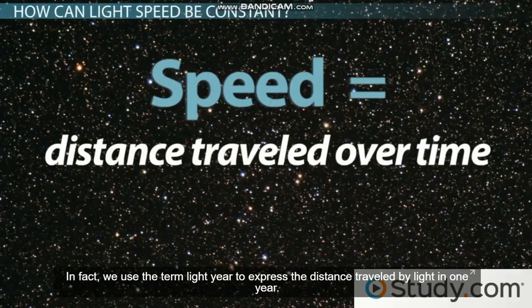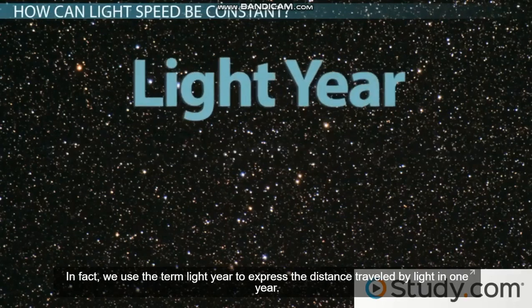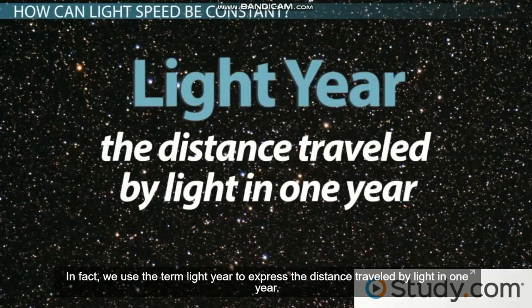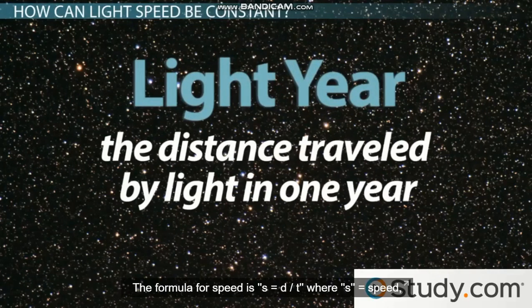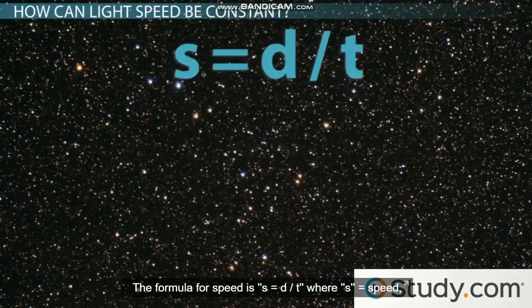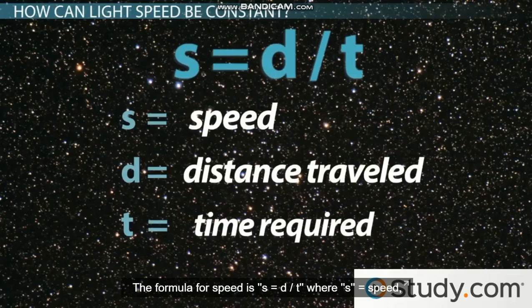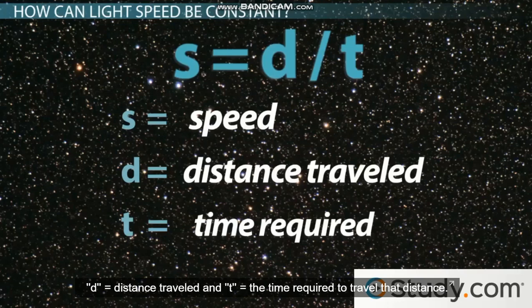In fact, we use the term light year to express the distance traveled by light in 1 year. The formula for speed is s equals d divided by t, where s is speed, d is distance traveled, and t is the time required to travel that distance.